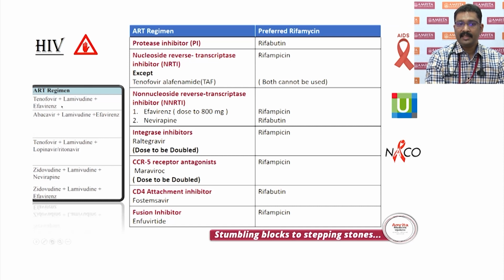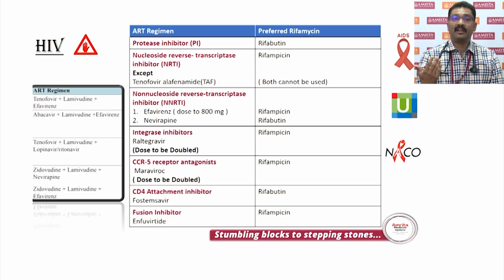Usually this is the first line of treatment in anybody more than 10 years or a weight band more than 30. This kind of regimen, the second regimen, is used when patients have renal disease or the weight band is less than 30. Now, whenever you use efavirenz, it is best to take an efavirenz-based regimen and not a nevirapine-based regimen. And for efavirenz, the dose has to be increased from the classical dose of 600 milligram to 800 milligram.